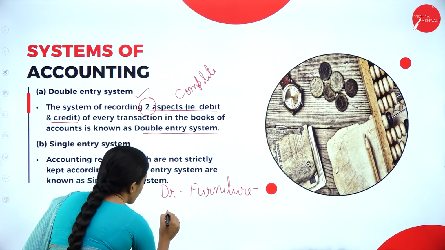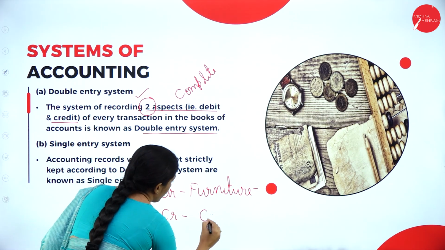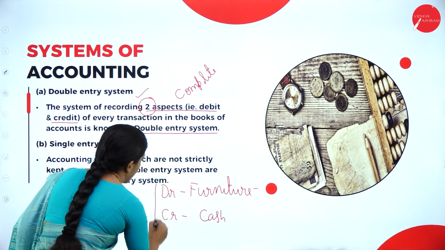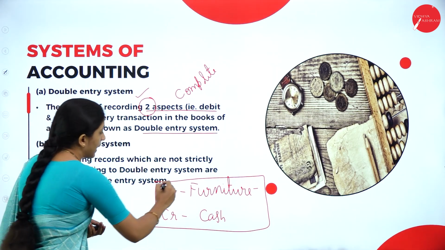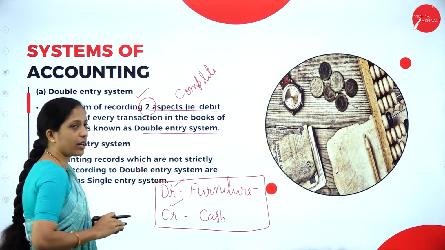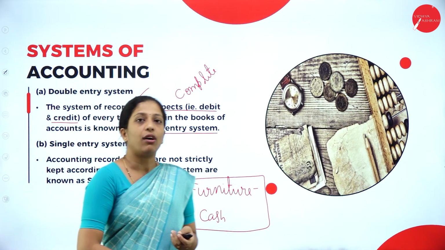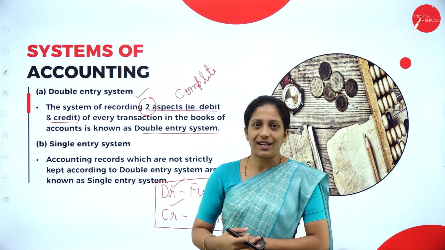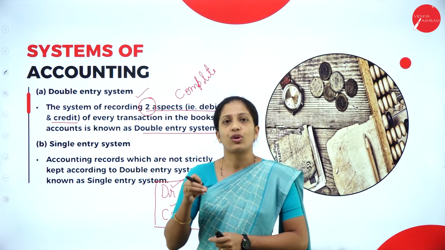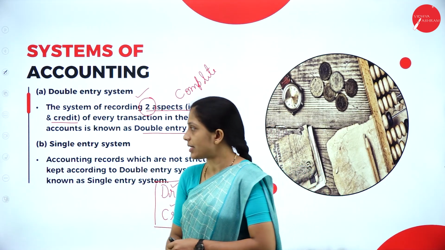Cash goes out. So I have to credit. So each and every transaction has both debit and credit. So it is called as complete system of accounting or double entry system. So hope you are clear about double entry system. So whatever the system we are following today, that is double entry system.